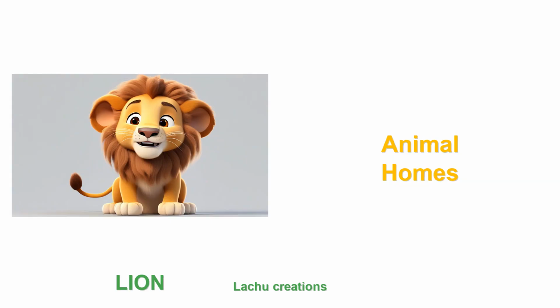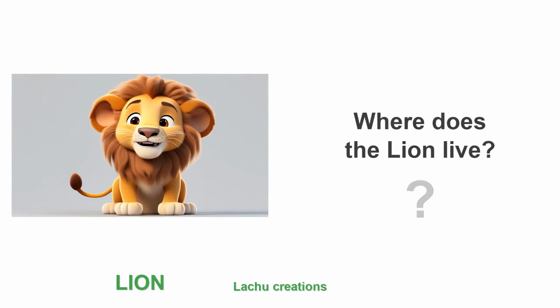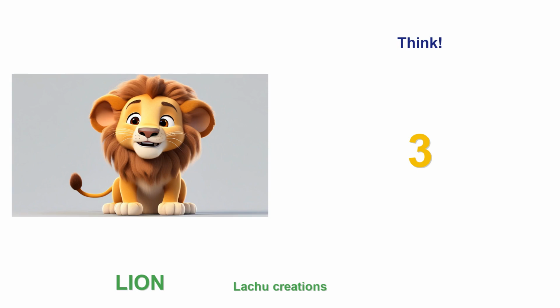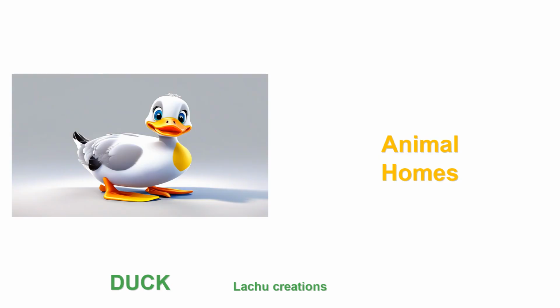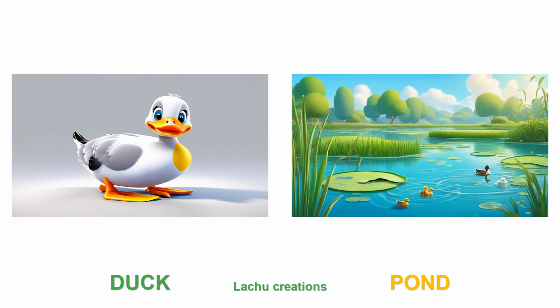This is a lion. Where does the lion live? The lion lives in a den. This is a duck. Where does the duck live? The duck lives in a pond.